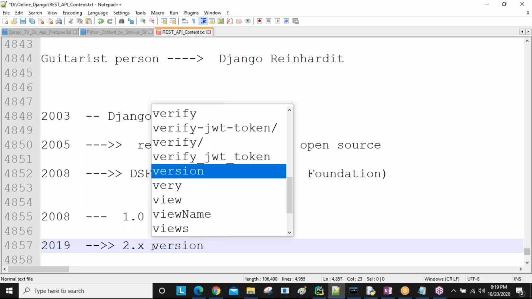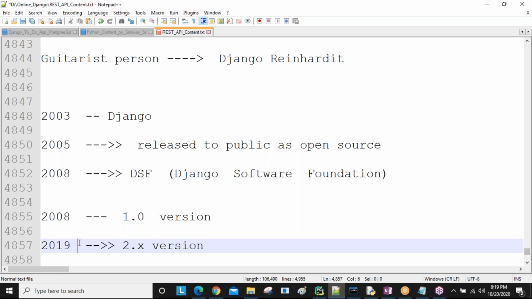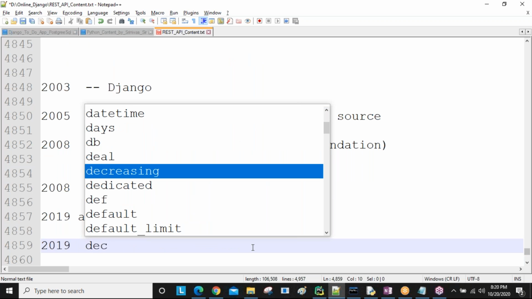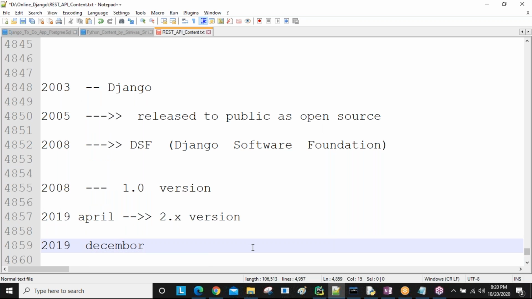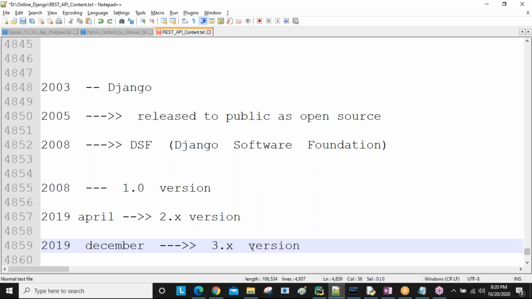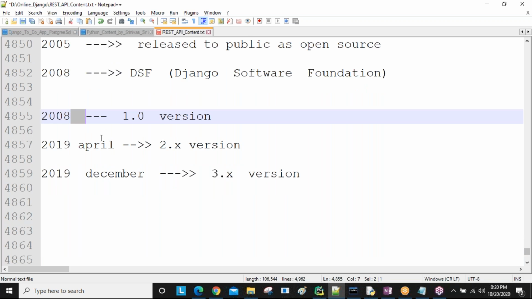In 2019 April they released it. Okay, so this is the point, sir. In 2019 only, in December, they released the 3.x version also, the latest Django version, sir. 3.1 version is there. So there are a number of versions. Whichever we are familiar with and is more suitable for developing applications, we are going to use that version.